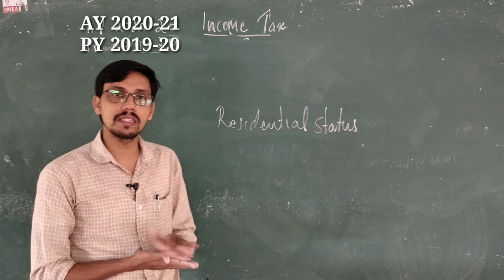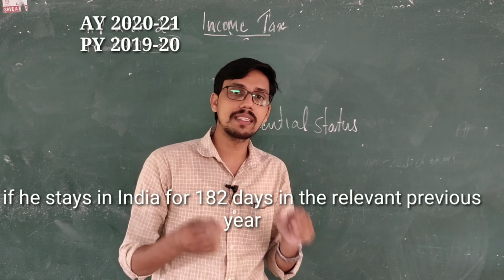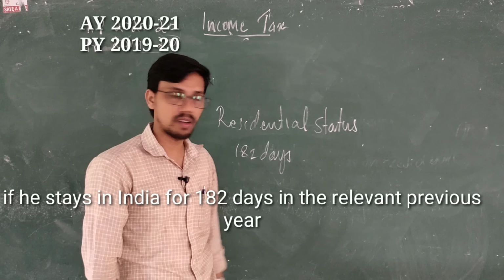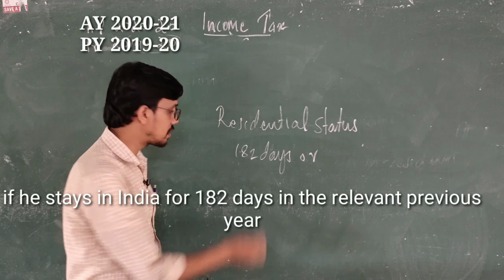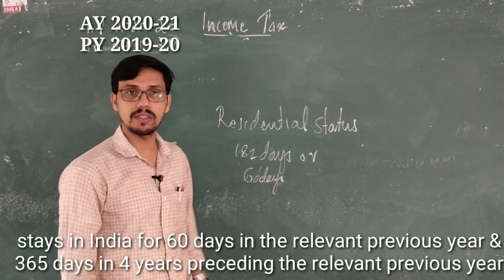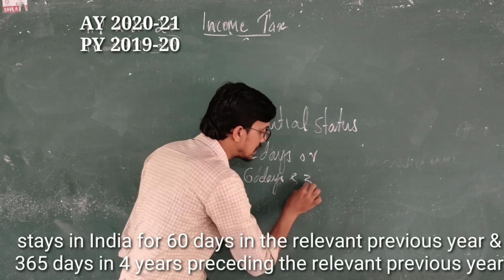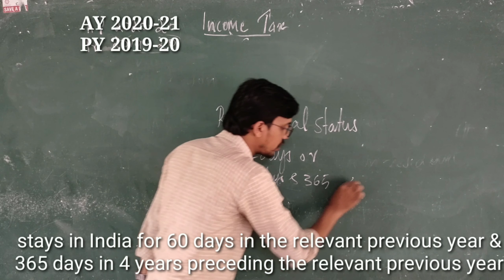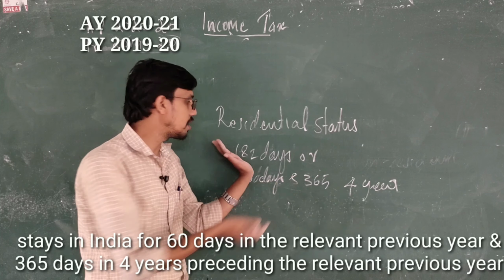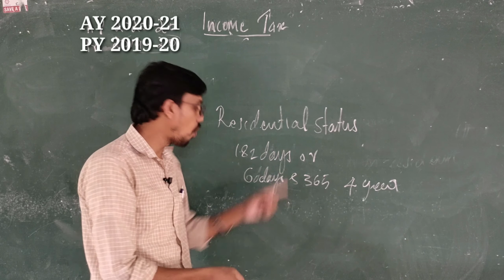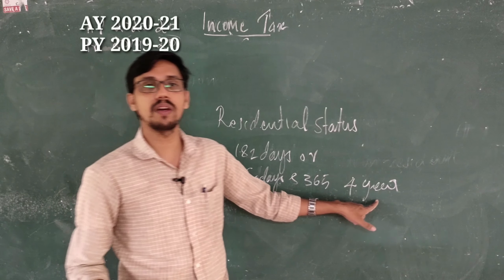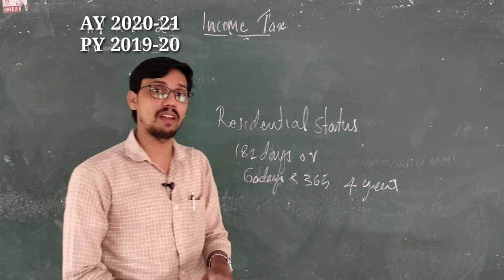Basic condition means a person is said to be resident in India if he stays in India for 182 days in the relevant previous year, or he stays in India for 60 days in the relevant previous year and 365 days out of 4 years preceding the relevant previous year. Either he shall stay in India for 182 days, no problem, or he shall stay in India for 60 days and 365 days out of 4 years preceding the relevant previous year.